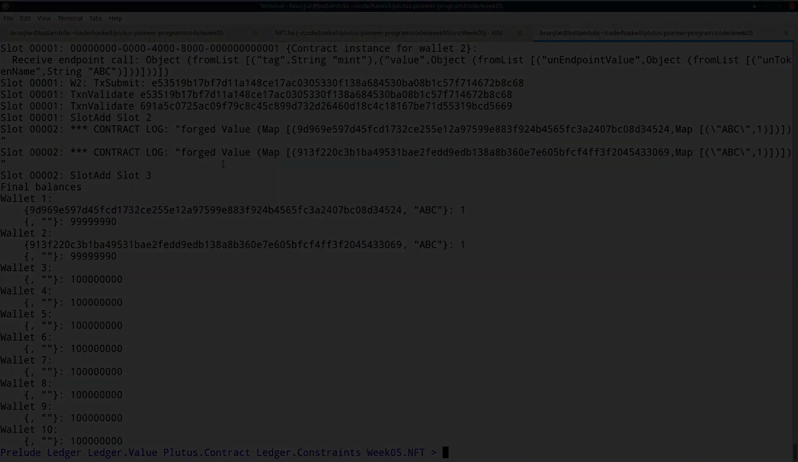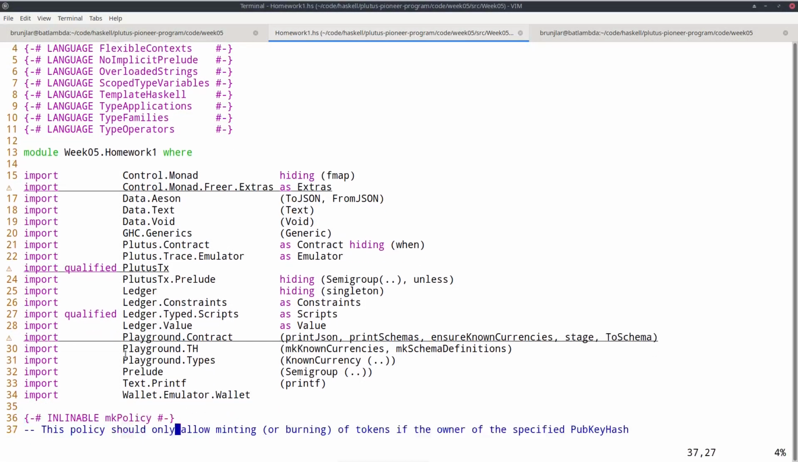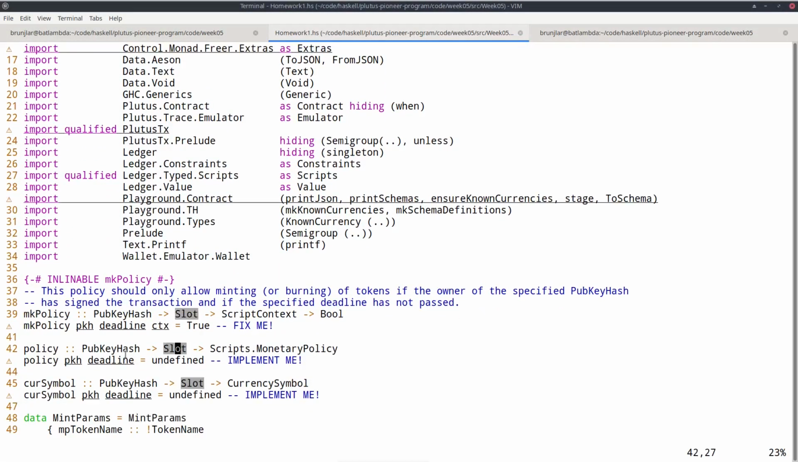For homework, first I want you to modify the signed minting policy by adding a second parameter of type slot that represents a deadline. So the new logic should be that this pub key hash must have signed and the minting must happen before the deadline or up to the deadline. And by doing that, you basically reproduce what Mary can do.